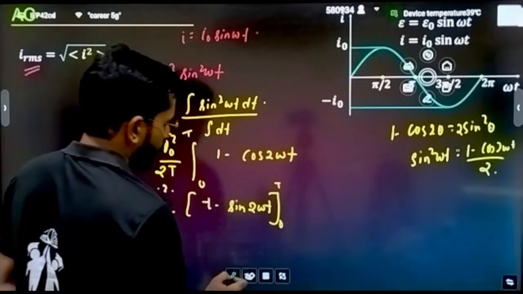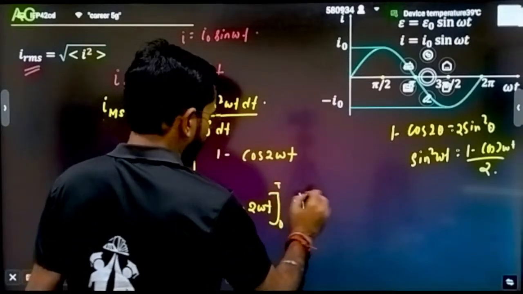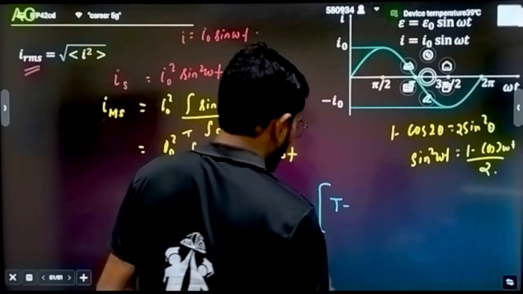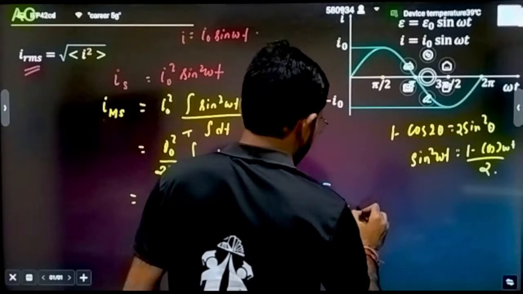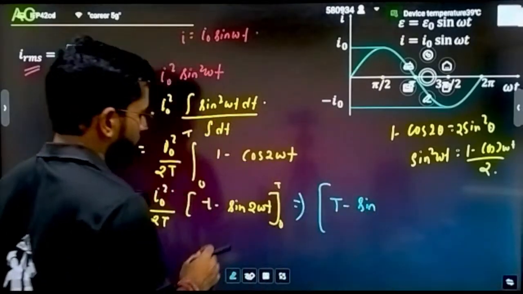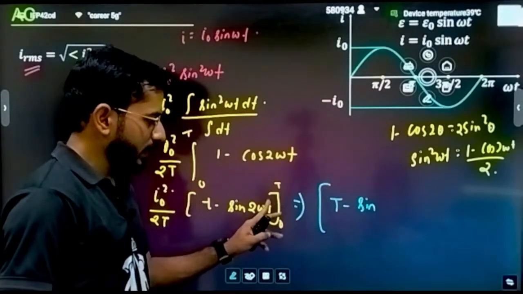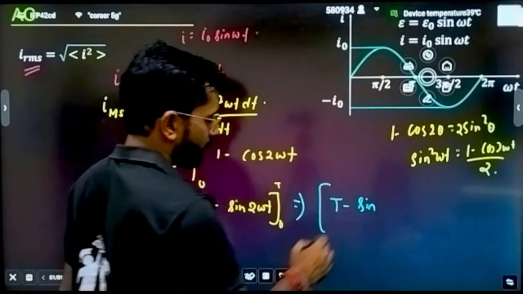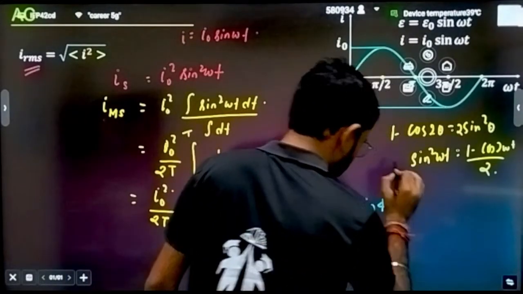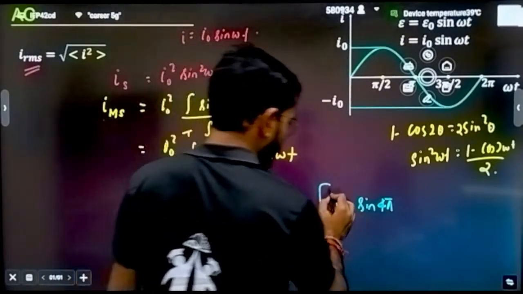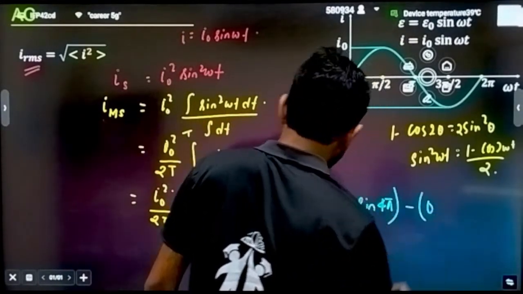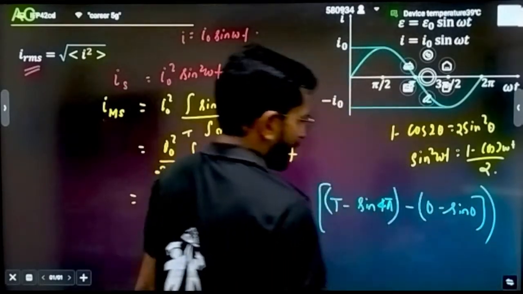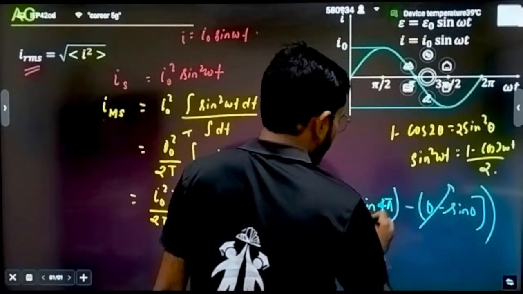Now put the limits on it. So when you are putting the limits, what you will be writing? Firstly, you will be writing t is equal to capital T, that is 2 pi by omega, minus sine of 2 omega T. That means I can say nothing but it is equals to 4 pi. Clear? Now put 0. When I am putting 0, it will be automatically 0, and here it will become sine of 0. Now what is sine of 0? This complete term is going to be 0. Sine of 4 pi is also 0.